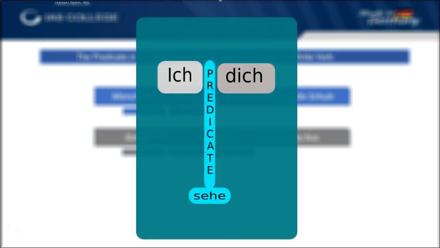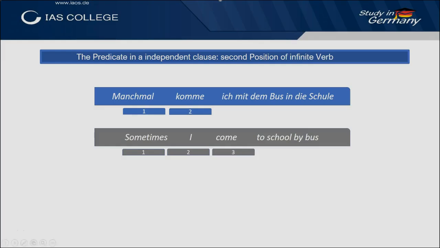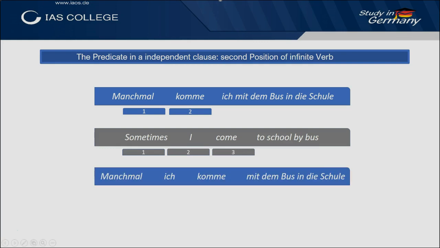You can imagine the German predicate as a flag post. The flag can go around the post, but the post does not move at all. As an English native, you might be tempted to write this sentence: Manchmal, ich komme mit dem Bus in die Schule. This is obviously a misconception, as the predicate in this sentence is in position 3. You should make it a habit to check the correct position of the predicate in writing and in speaking alike.